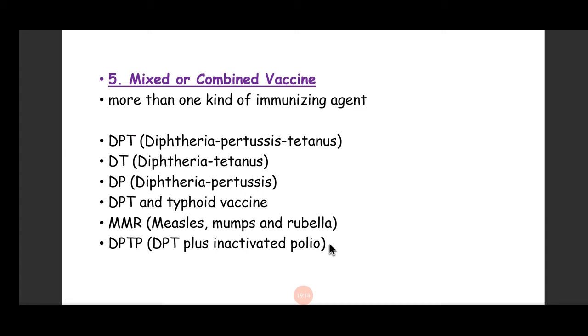And now a pentavalent vaccine is also available, which contains DPT plus Hib plus hepatitis B, HBsAg. It contains 5 antigens in it. These are called pentavalent vaccines.